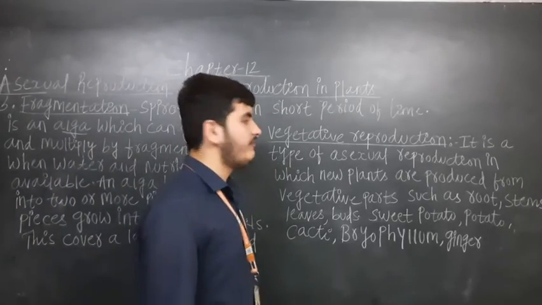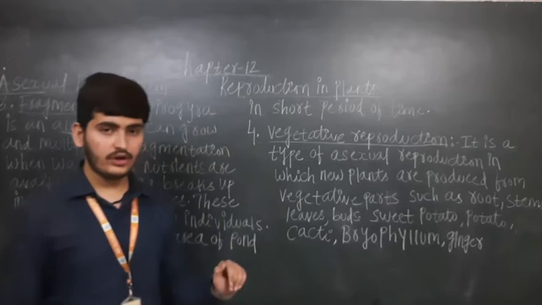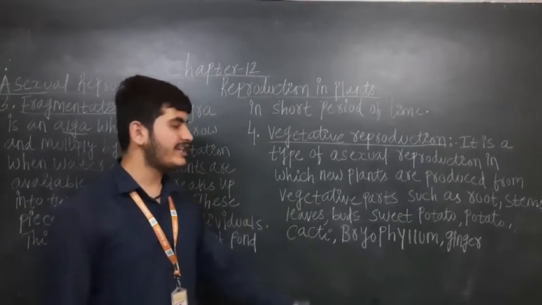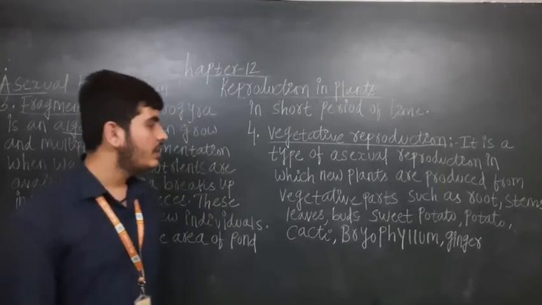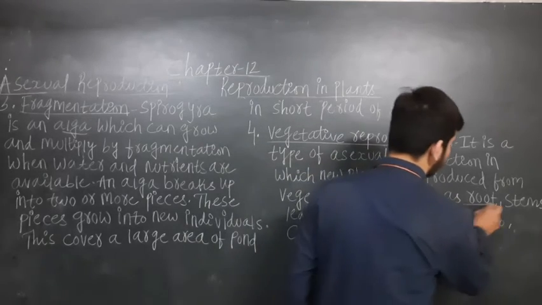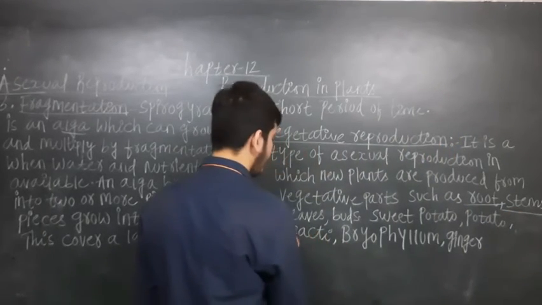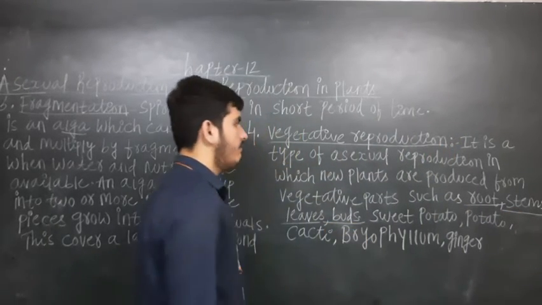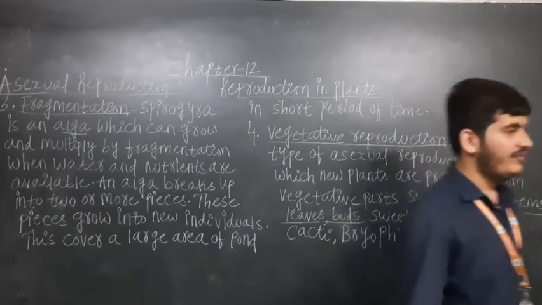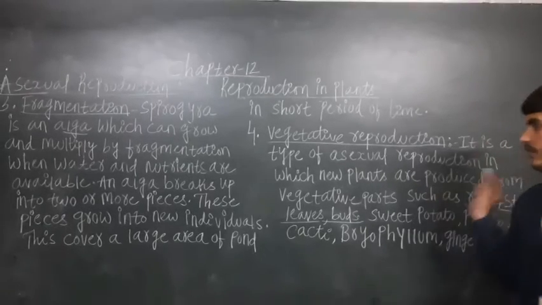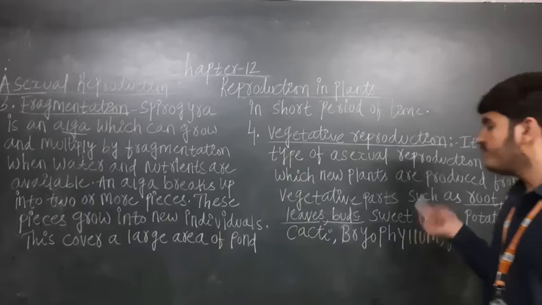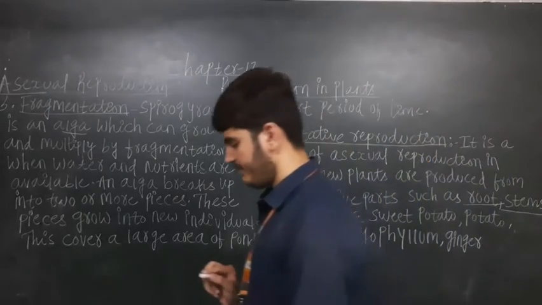The fourth one is vegetative reproduction. It is a type of asexual reproduction in which new plants are produced from vegetative parts such as roots, stems, leaves and buds.